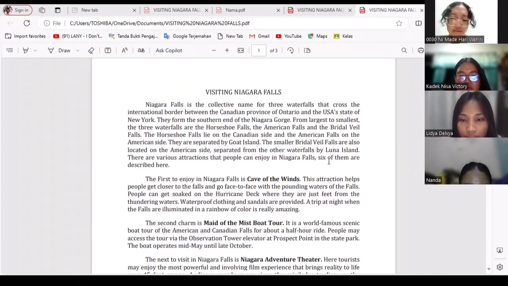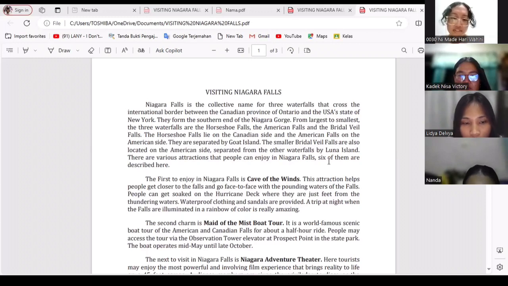The Horseshoe Falls lie on the Canadian side and the American Falls on the American side. They are separated by Goat Island. The smallest, Bridal Veil Falls, are also located on the American side, separated from the other waterfalls by Luna Island. There are various attractions that people can enjoy in Niagara Falls. Six of them are described here.